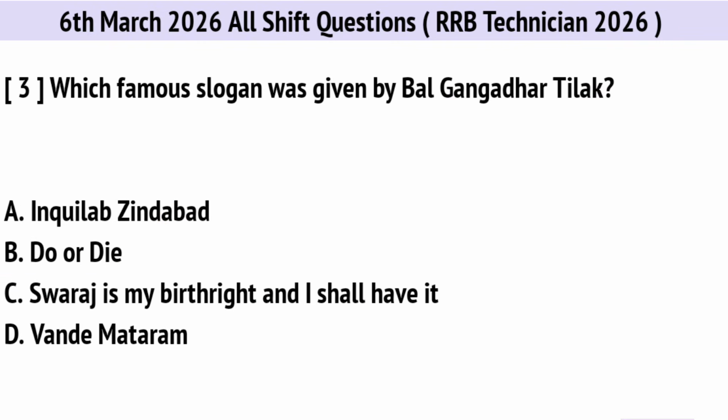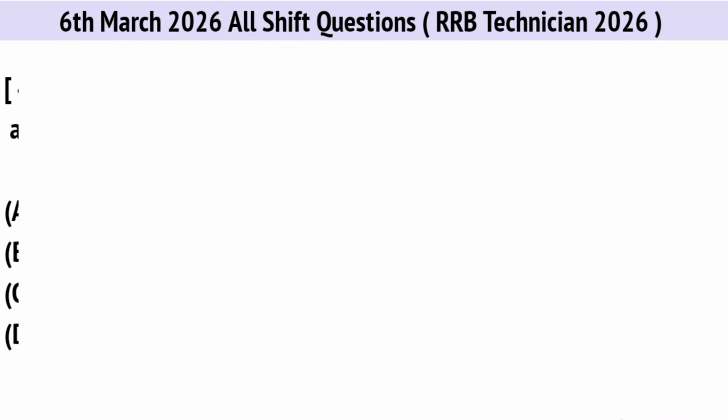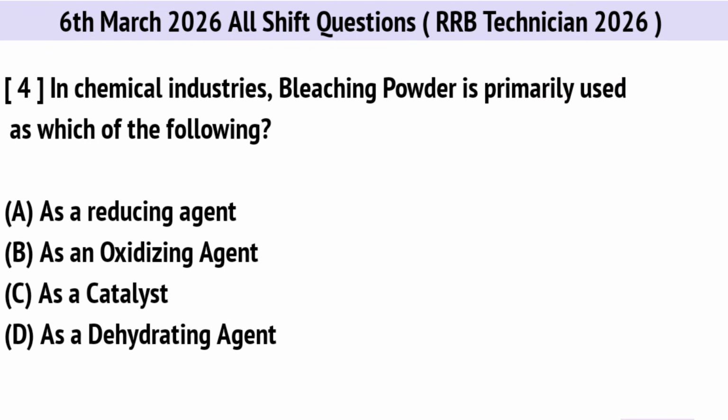Which famous slogan was given by Bal Gangadhar Tilak? Correct option is C. Swaraj is my birthright and I shall have it. In chemical industries, bleaching powder is primarily used as which of the following? Right option is B. As an oxidizing agent.